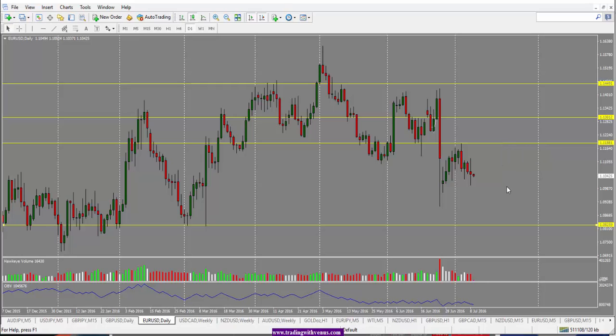And looking at commitment of traders data as well, we see that more short positions have been added for euro, which is negative for euro as well. So we could see a potential selling opportunity into this level here.